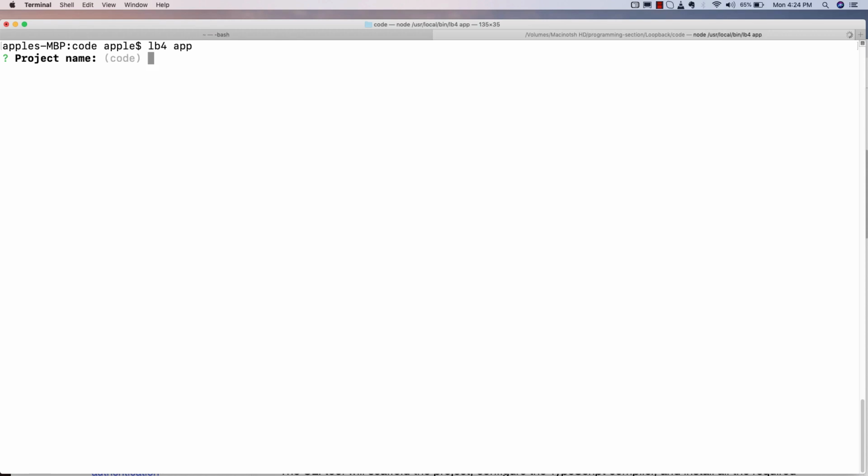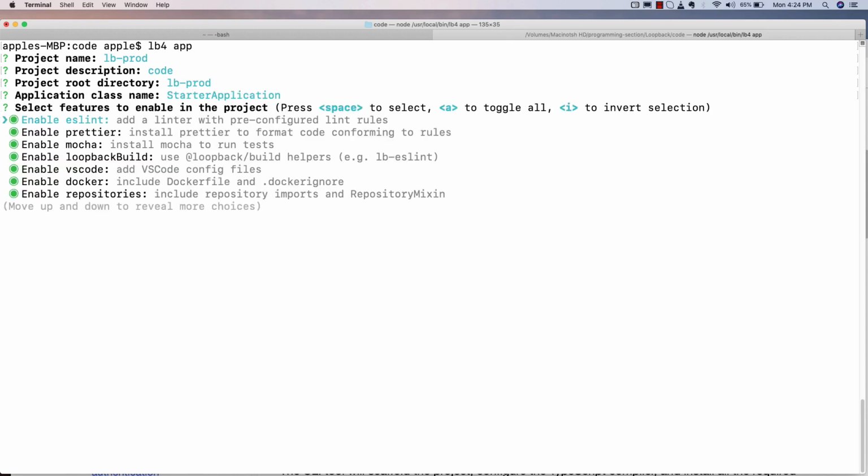It is going to ask me the project name. I'm gonna use lb-production. You can use any name. You can define some description. You can define root directory. I'm gonna use lb-product. Let's provide the name of our class, starter application. By default, Loopback will provide me ESLint integration, Prettier, Mocha, Loopback build, Docker support, and repositories. I'm going to press enter.